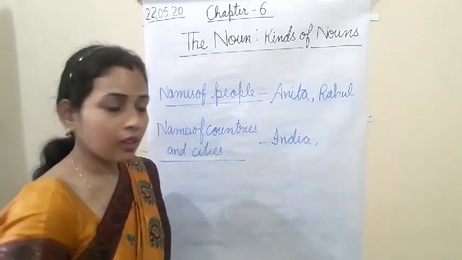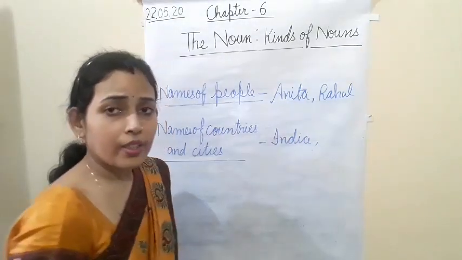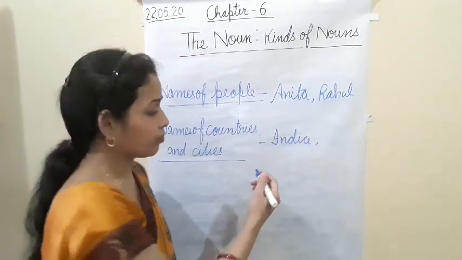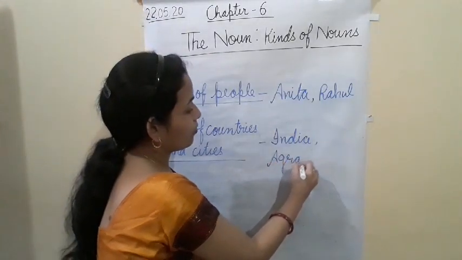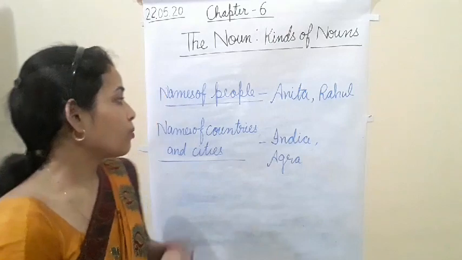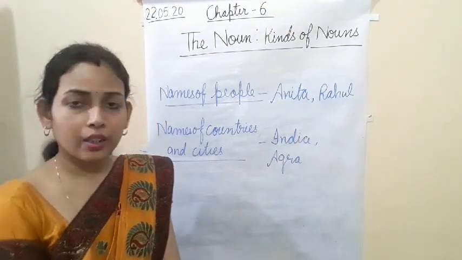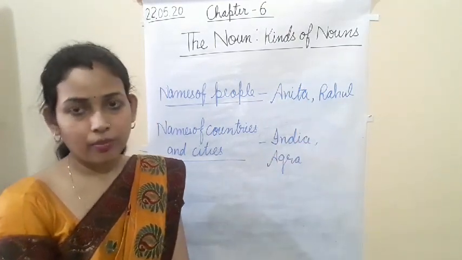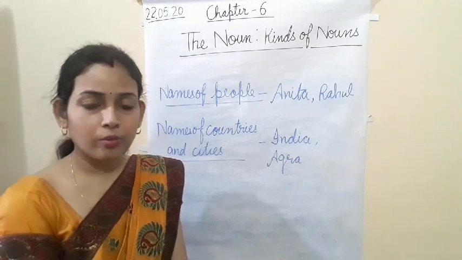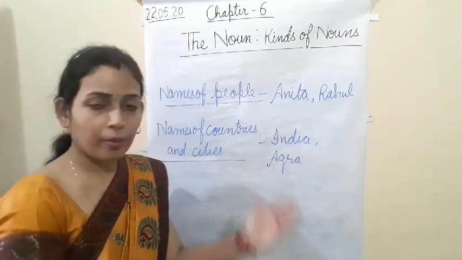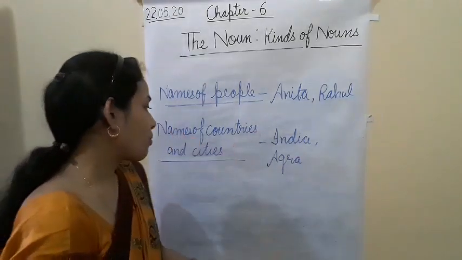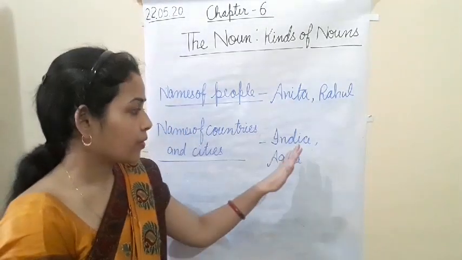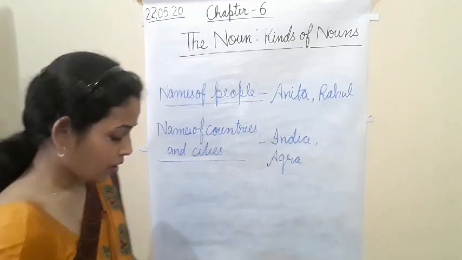Country name India. One city name we can write, Agra. Okay. So names of people, Anita, Rahul, any name of a boy, girl, man, woman, any name we will write with a capital letter and those are proper nouns. Now the names of countries and cities, India, Agra.